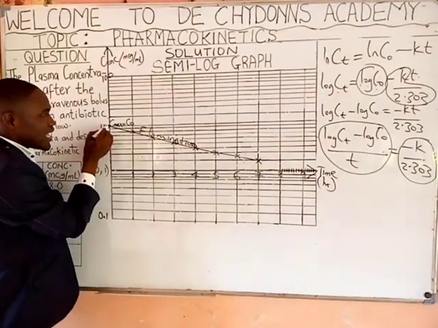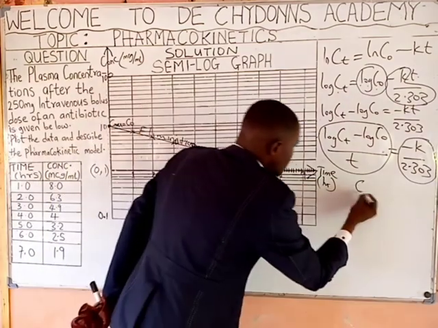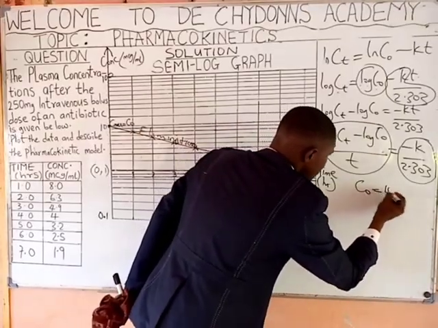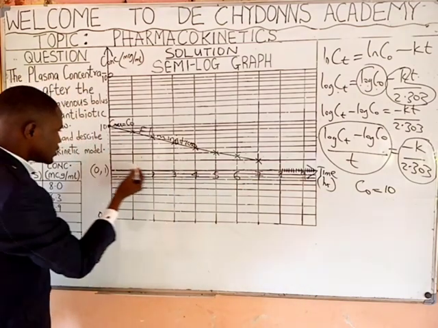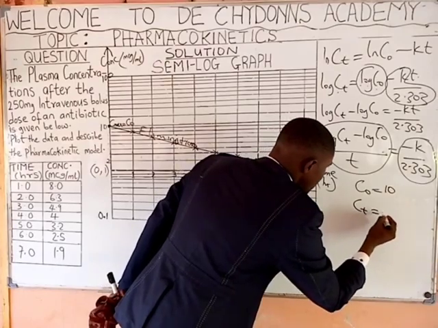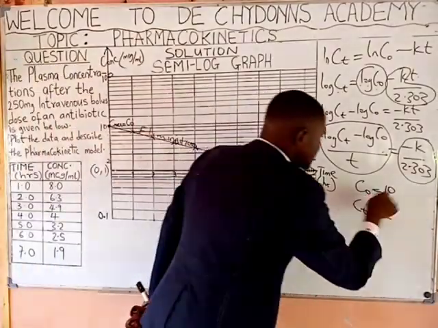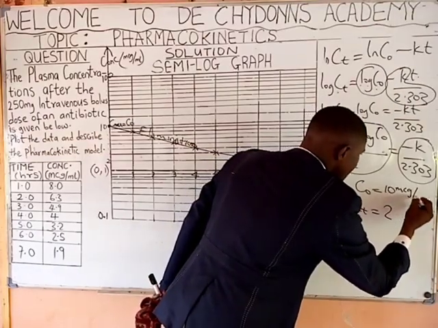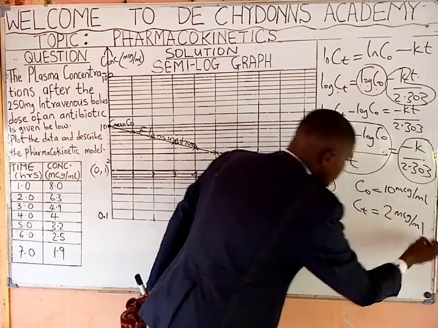Now let's see how to get the slope. This highest point is your C0. You say C0 is equal to 10. Then this lower point here is your Ct, which is equal to 2. This is 10 microgram per ml, while this is 2 microgram per ml.